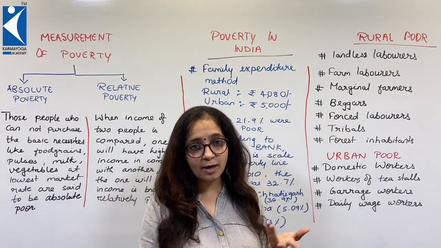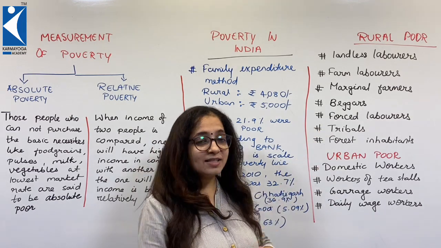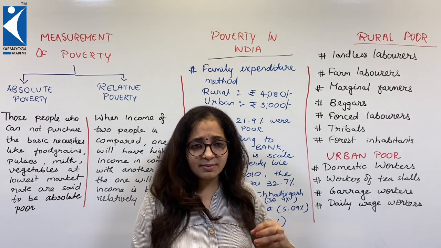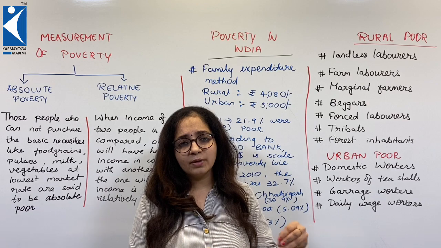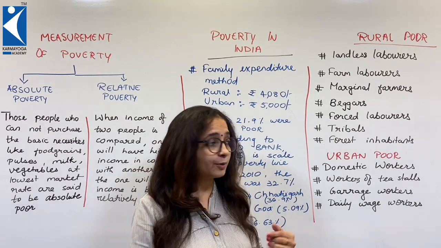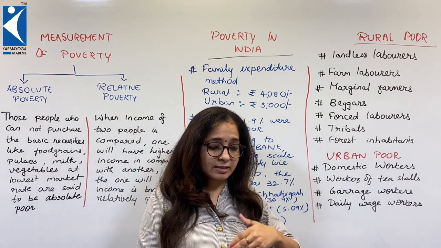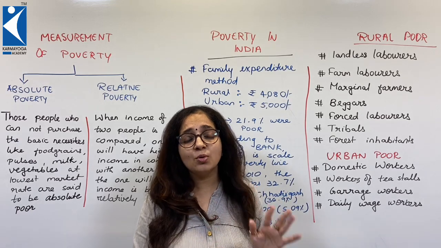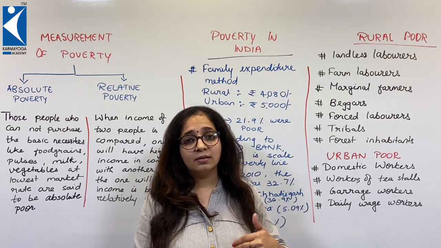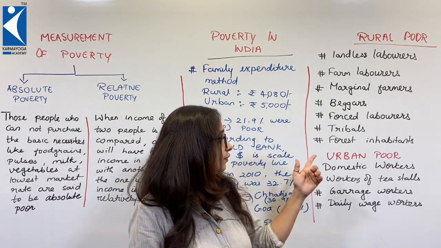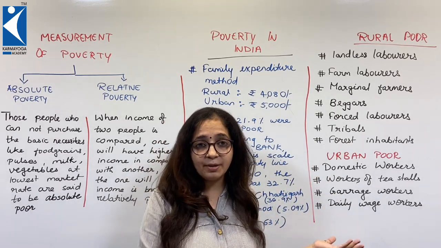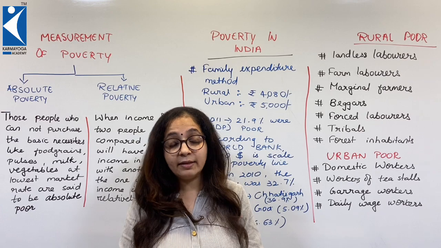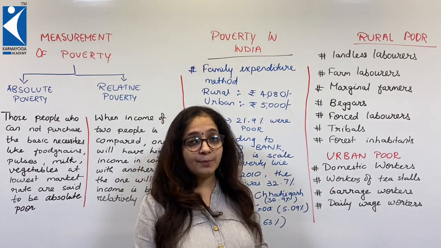Beggars, obviously, their profession is highly uncertain. Forced laborers, the ones who are forced to work for very meager wages, a very small amount they are paid. Sometimes 10 to 20 rupees a day and they have to work the whole day. They couldn't manage their livelihood, right? They will be poor. Tribals, people living in tribal regions, people having a specific skill, whether that is in demand or not, it has no correlation, but they are poor because they don't have any other way to make money. Forest inhabitants, highly nature dependent, not much into economic activity, obviously will have a lesser amount and will tend to be poor.